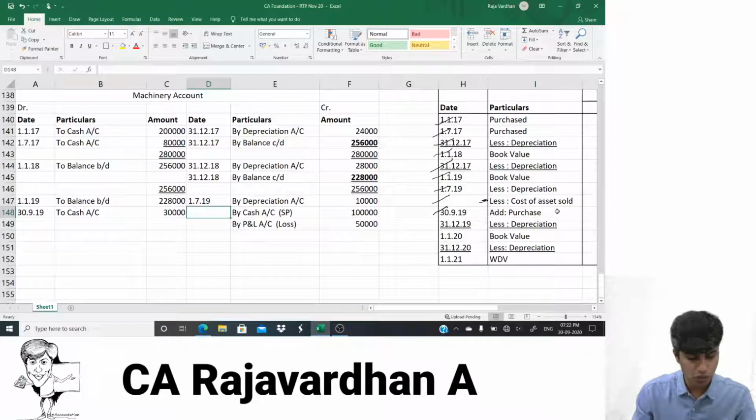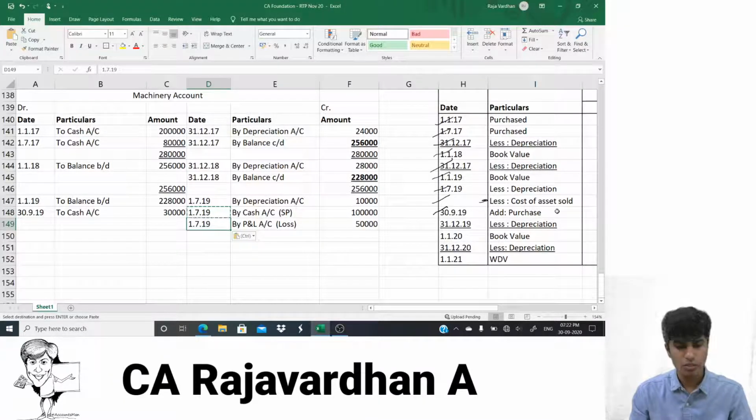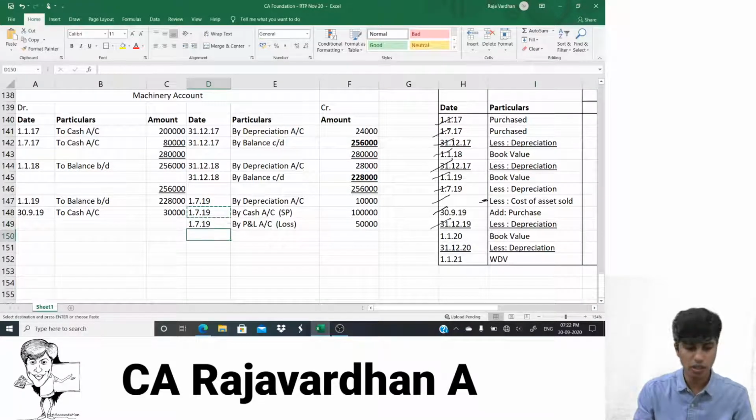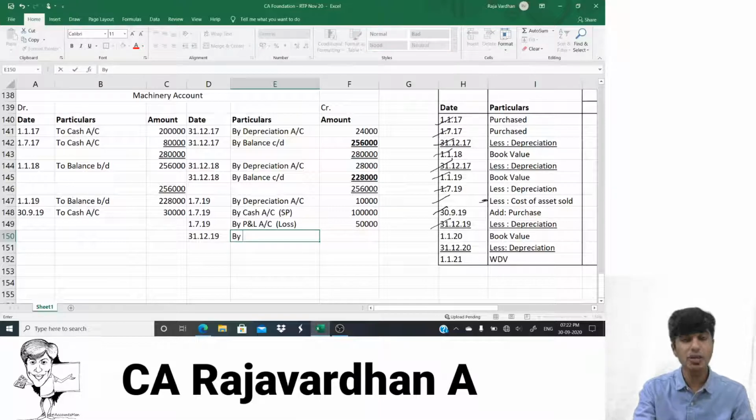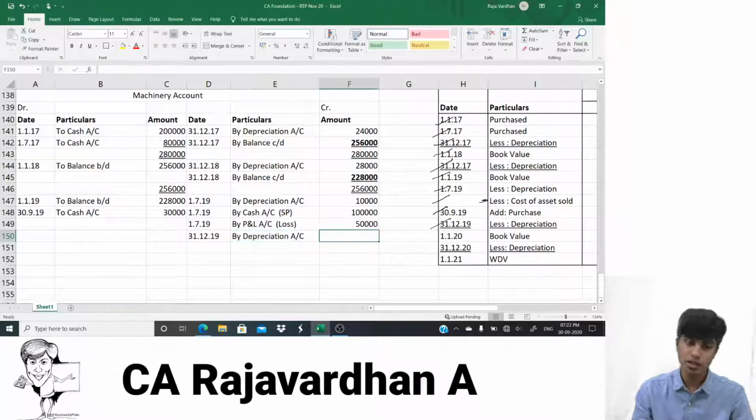So this is happening on 1st of July 2019. Machinery. So what else is happening? There is depreciation as on 31st of December. As usual, depreciation is a decrease in the value of the asset, so on the credit side. The journal entry is depreciation account debit to the machinery account, so in the machinery account we write by depreciation.